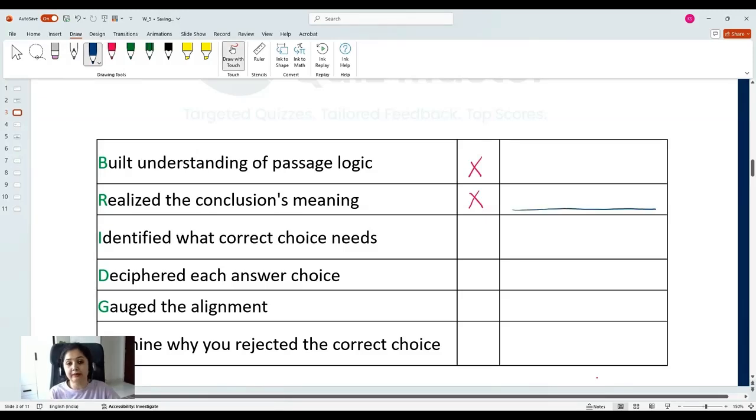So, why were you not able to understand the passage logic? Did you not read it properly? Or you just skimmed through it, you did not give enough time to understand the logic, or did you miss any word, or did you not connect the sentences that were given? Similarly, for conclusion, did you just read it, you did not interpret it properly, or you missed a word, or you missed some condition? Whatever is the reason, mention it in detail in this column.